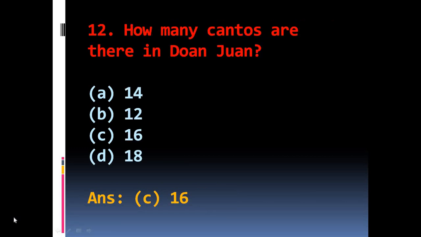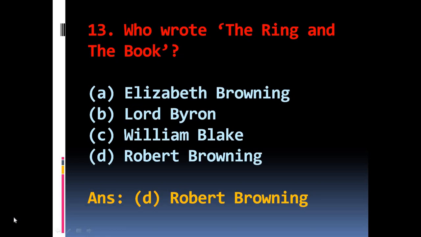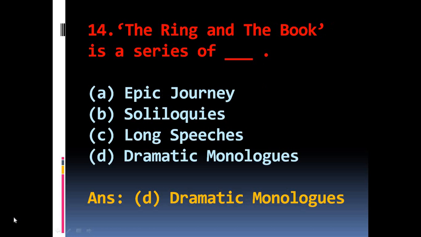Question number 12. How many cantos are there in Don Juan? The options are A 14, B 12, C 16, D 18. The right answer is C 16. Question number 13. Who wrote The Ring and the Book? The options are A Elizabeth Browning, B Lord Byron, C William Blake, D Robert Browning. The right answer is D Robert Browning.